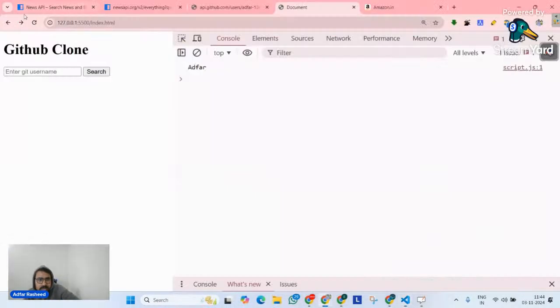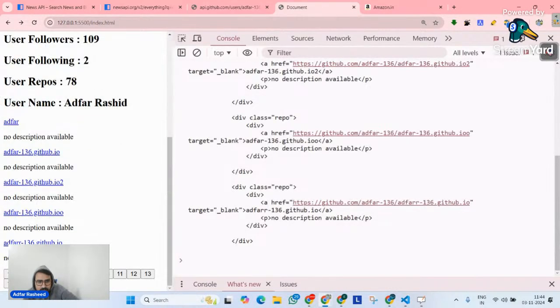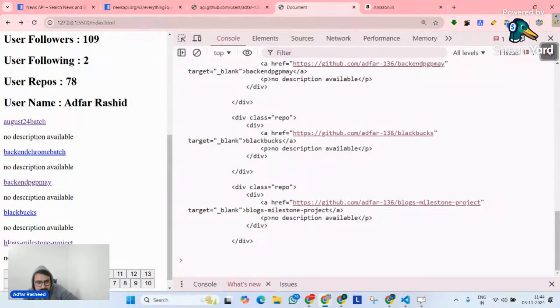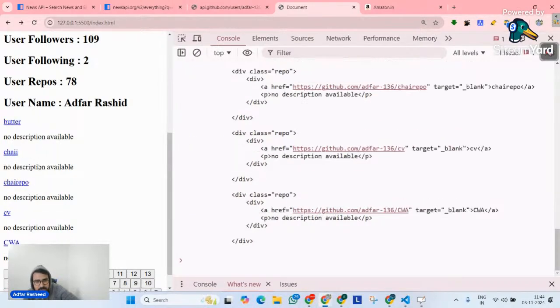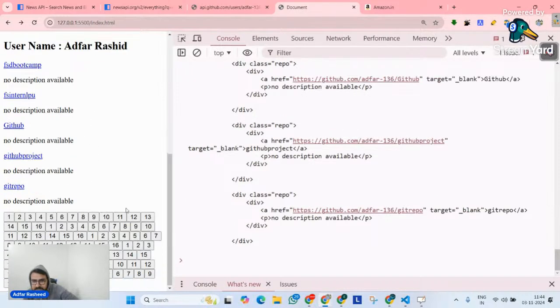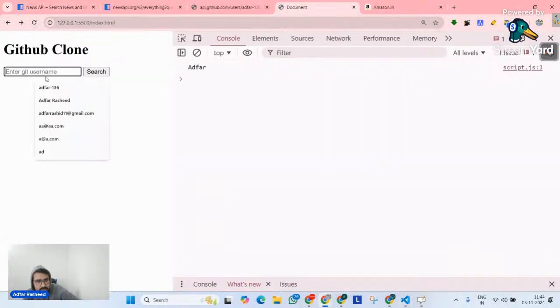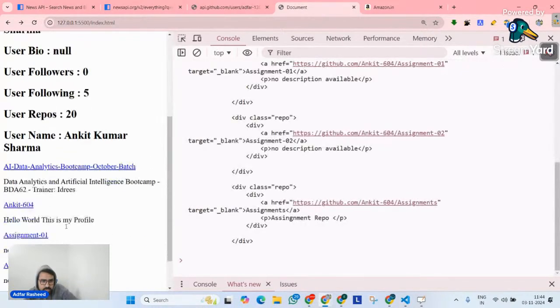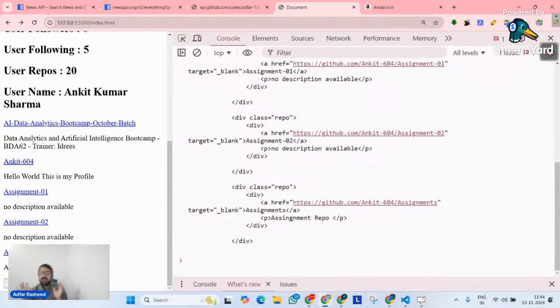Now let me refresh my page. I will put my adfer136 here, click on search. Once I do that, we can clearly see 16 buttons here. When I click on this, you can clearly see it's opening second, then third, then fourth, then fifth, then sixth. So we are able to solve our first problem, which is depending on what the username is. If I write another username, Ankit604, and click on search, there are only 4 buttons now. So the first problem is resolved.